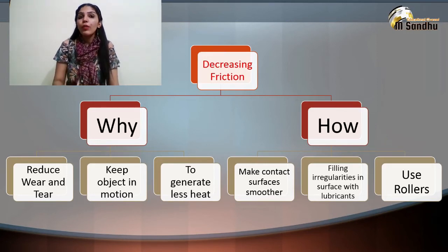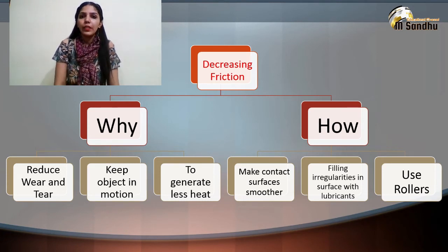Now, how could we decrease friction? By smoothing the contact surface. By polishing the surface of a piston, we can smooth the contact surface and reduce friction. The second point is to fill in the irregularities using lubricants.